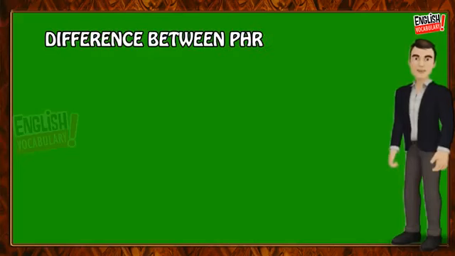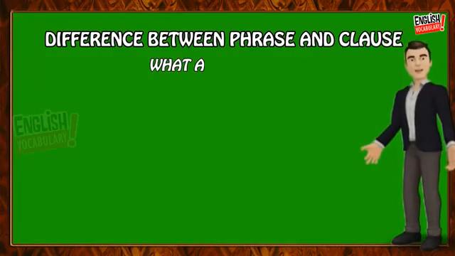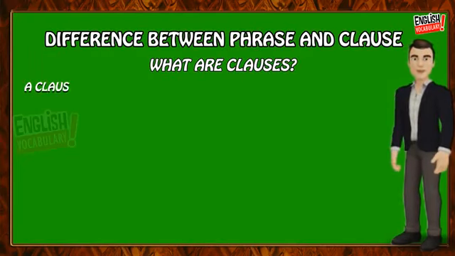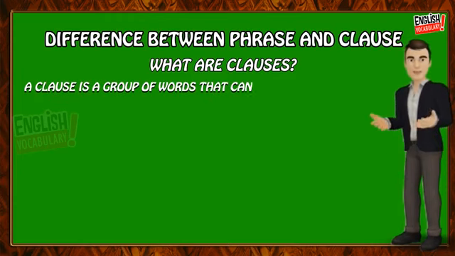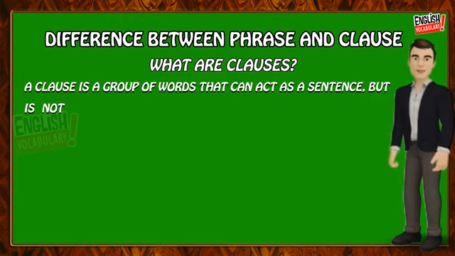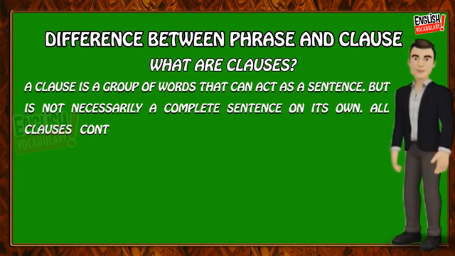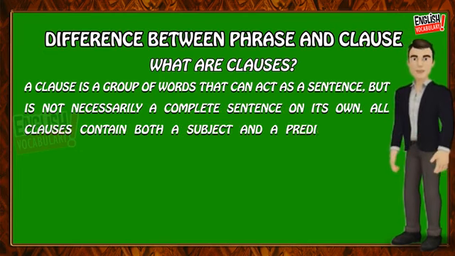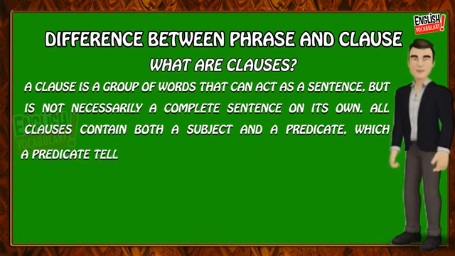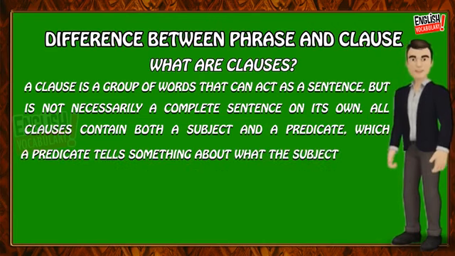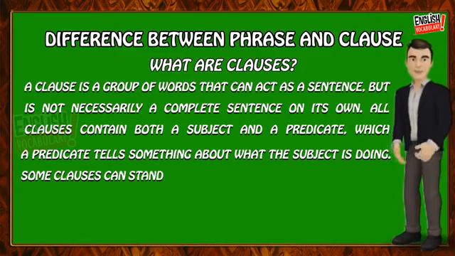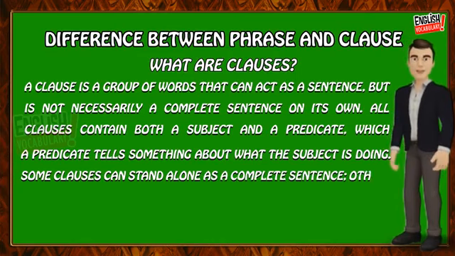Difference between phrase and clause. What are clauses? A clause is a group of words that can act as a sentence but is not necessarily a complete sentence on its own. All clauses contain both a subject and a predicate, which always contains a verb. A predicate tells something about what the subject is doing. Some clauses can stand alone as a complete sentence, others cannot.